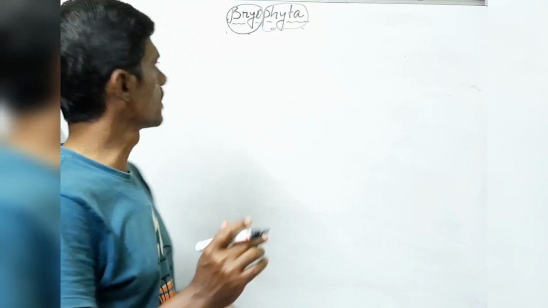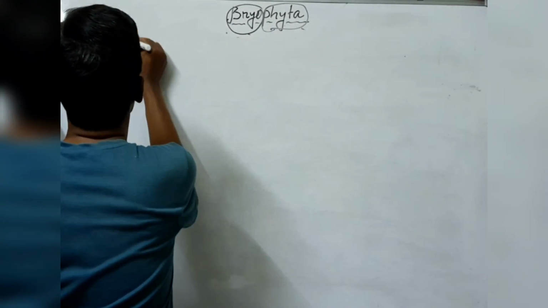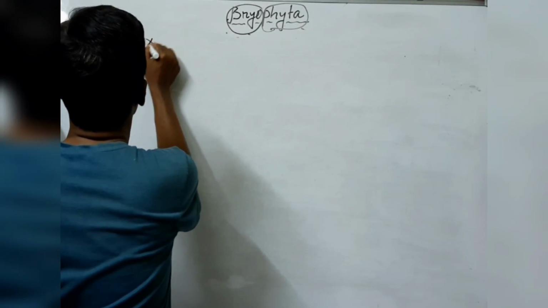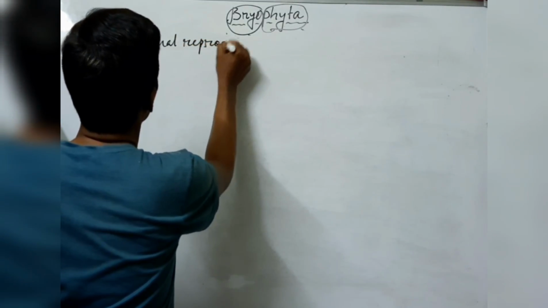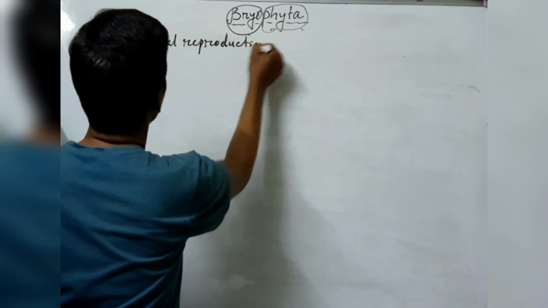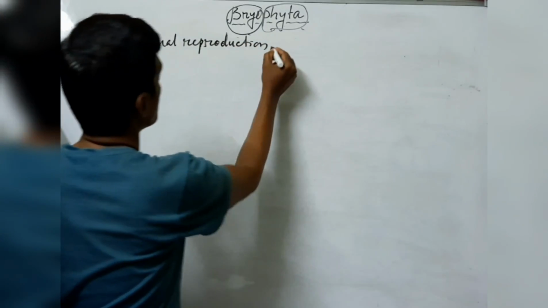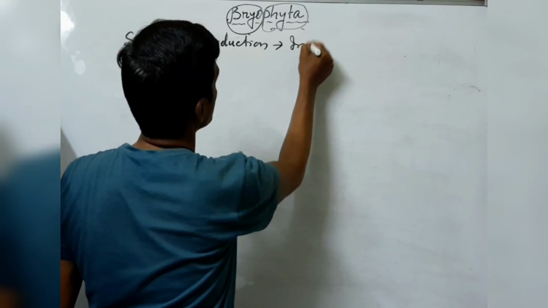Okay, next comes sexual reproduction. In the sexual reproduction of bryophyta, as already said, it takes place by internal fertilization.